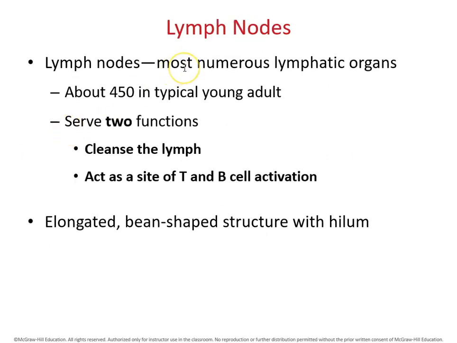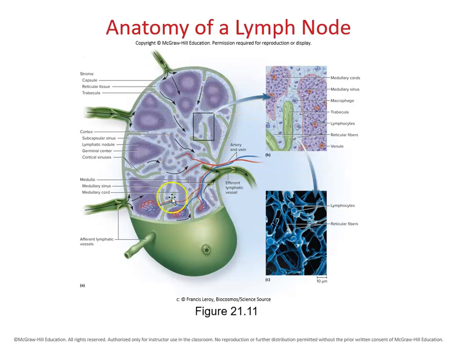One of the secondary lymphatic organs is the lymph nodes. Lymph nodes are the most numerous lymphatic organs in the body. In young adults, we can find about 450 lymph nodes. They serve 2 functions. One is to clean the lymph. The other is to activate T cells and B cells. This is the structure of a lymph node.